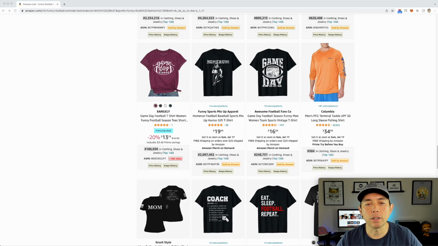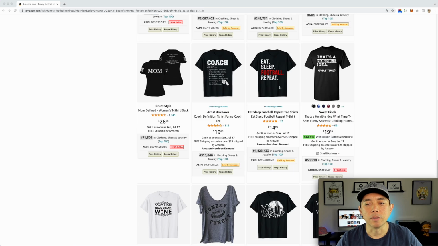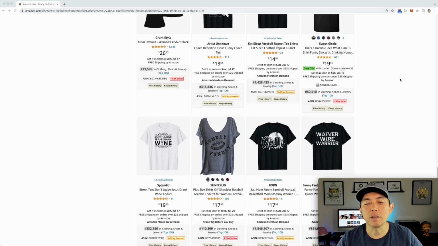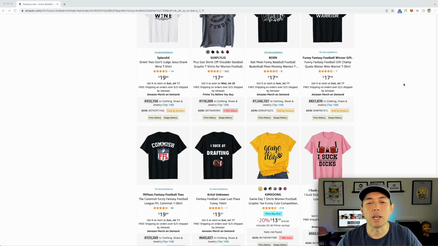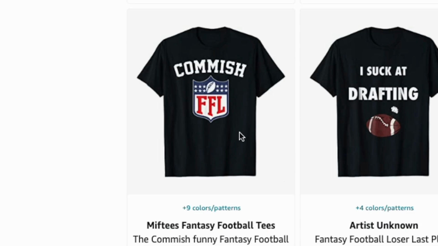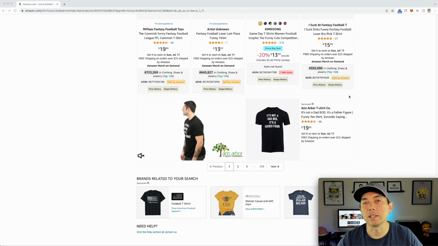I'm just going to scroll down so you can see home run with a football player, some easy stuff. So think of something that someone who loves football would wear as a funny thing that they would wear to watch a game or to a game or something like that. Now I would stay away from this one right here. You can see it's very close to the NFL logo, so don't do that. But for the most part, a lot of these are safe.